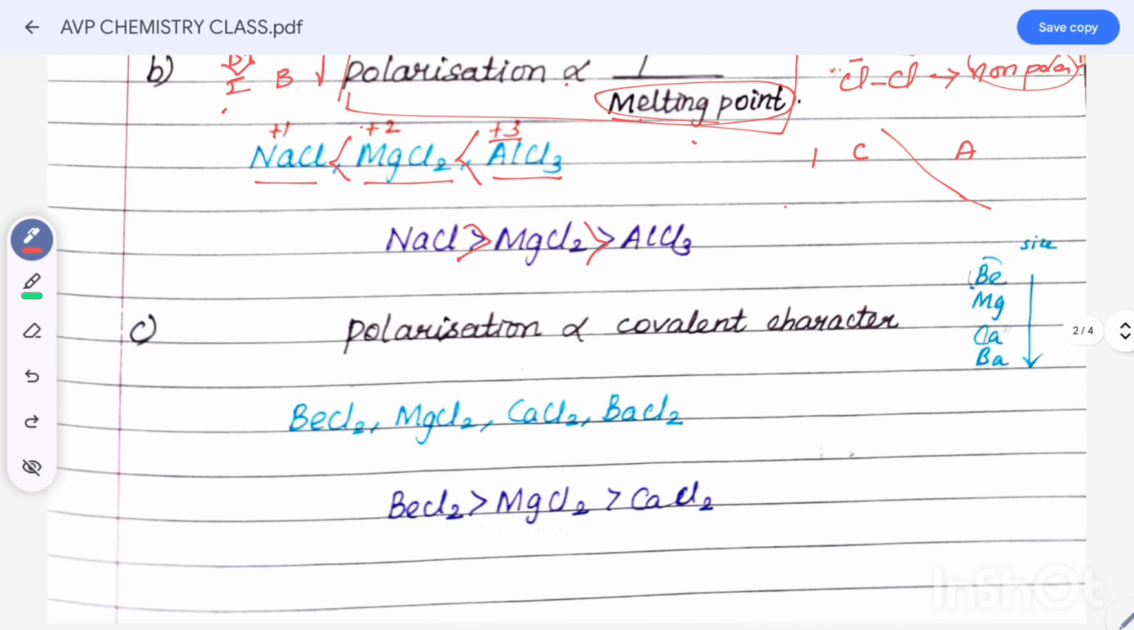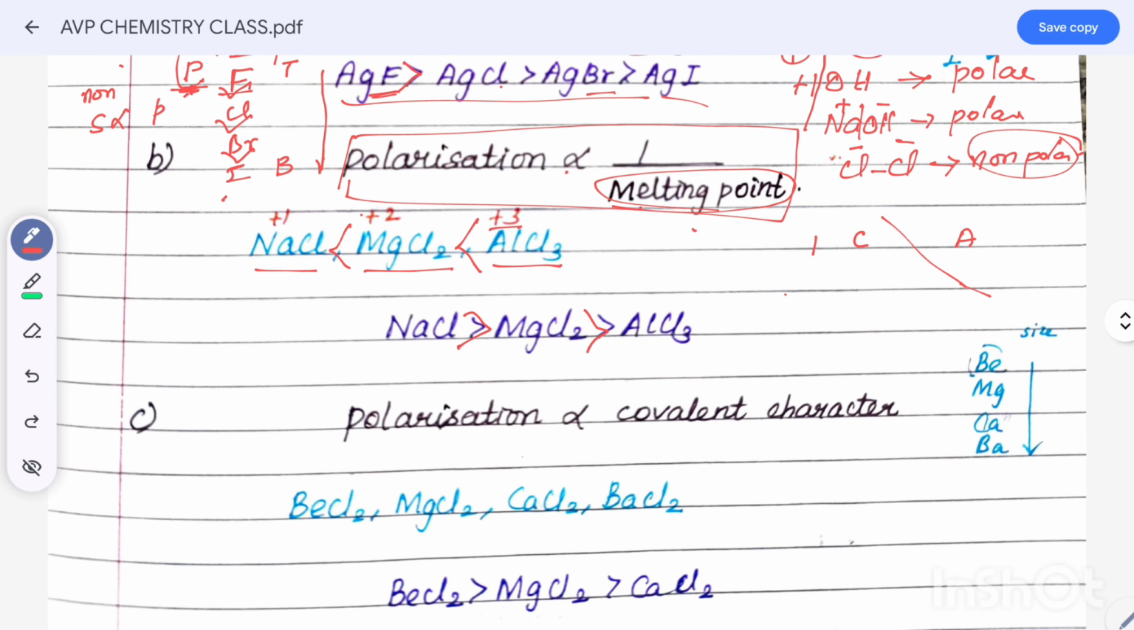Next, polarization is directly proportional to covalent character. Polarization is directly proportional to what? Covalent character. Before this, solubility was inversely proportional to polarization, and melting point was also inversely proportional to polarization, but polarization is directly proportional to covalent character.